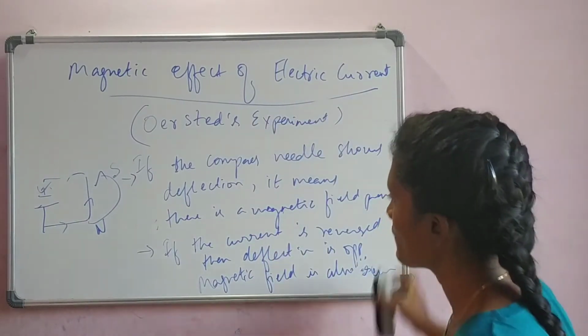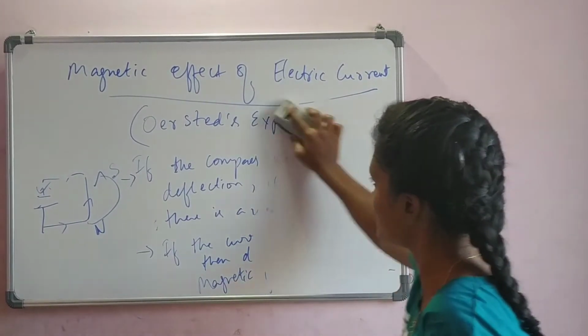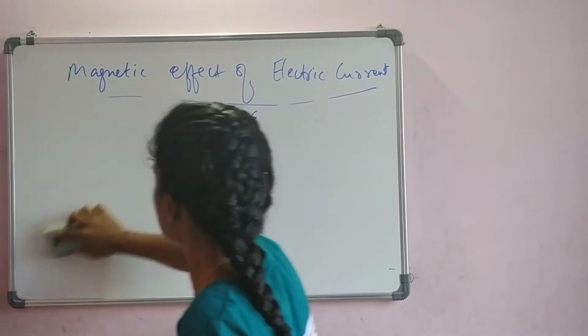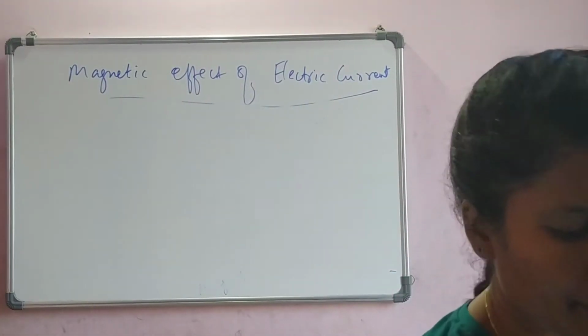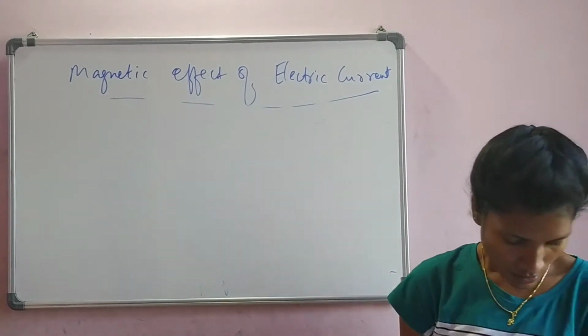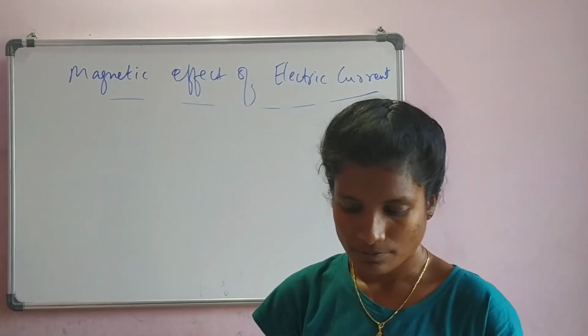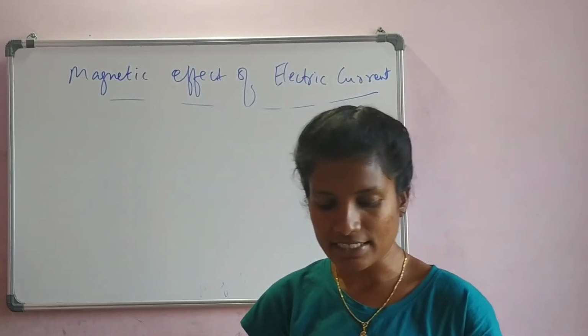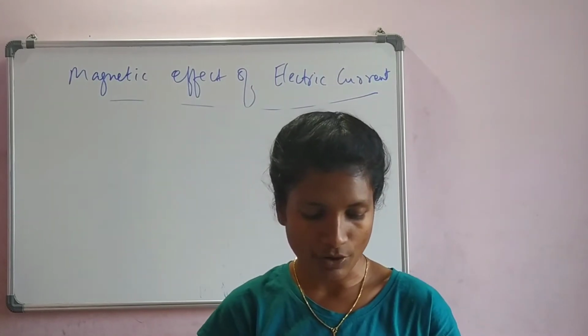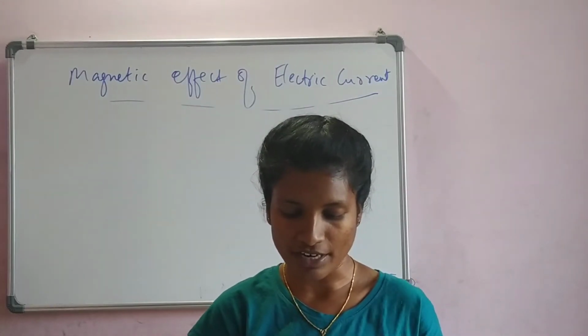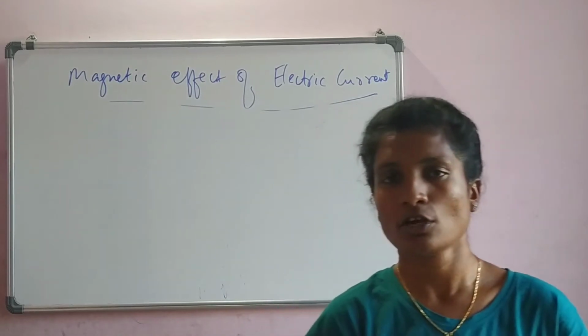Now, further we have some more observations. Let's see what they are. The experiment is simple, but there are many observations that we can make. So a concealed current carrying conductor can be located due to the magnetic effect of current by using a plotting compass.